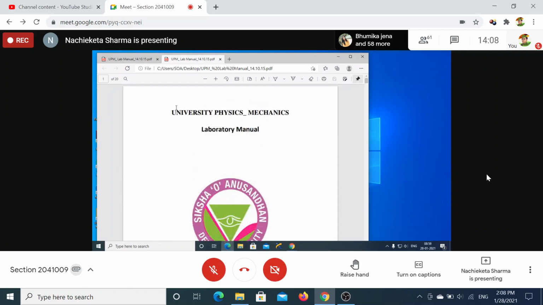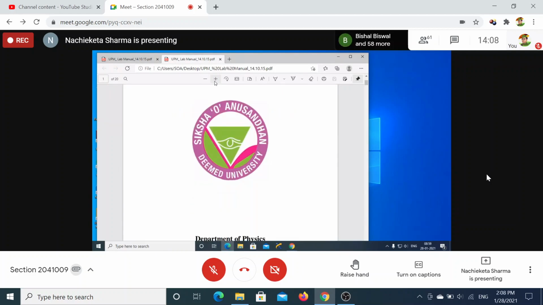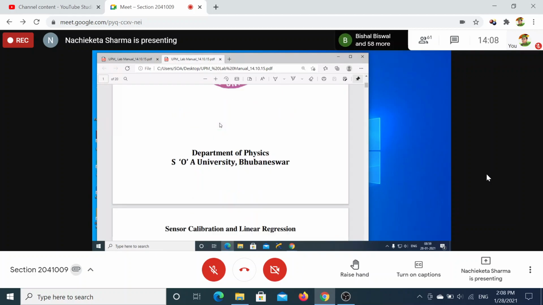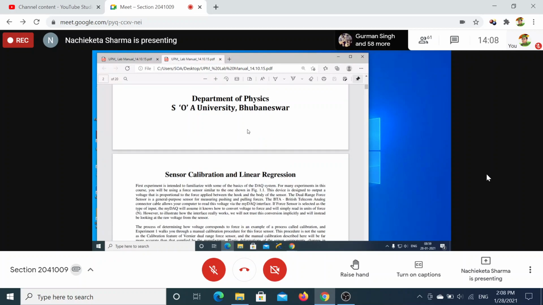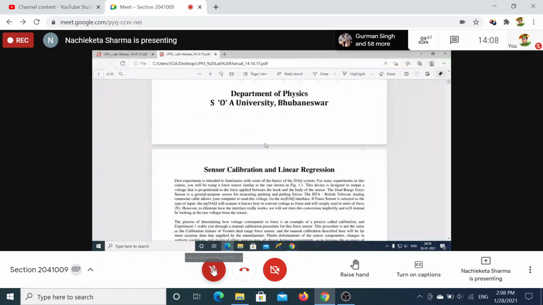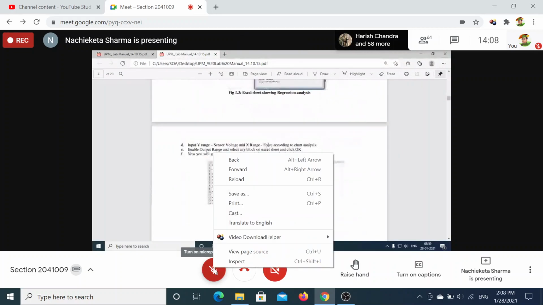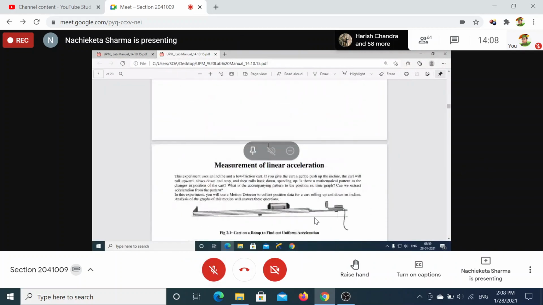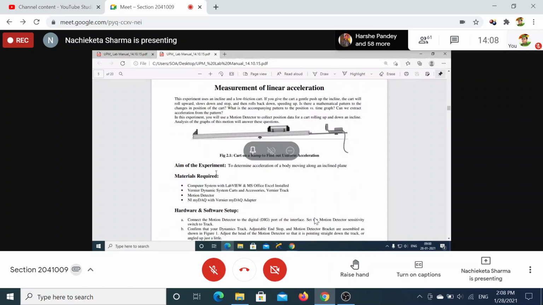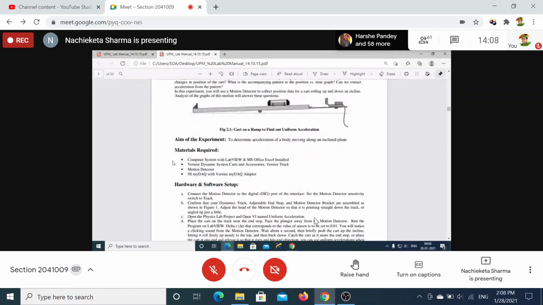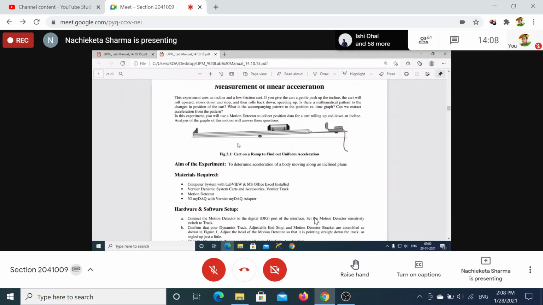Then you have to write down here. Sir will send you the manual. Are you clear? Now, can you see this one? Can you see the screen? Yes, sir. So step by step, you have to write down. Thereby, it will not be difficult for you to write in your copy. So please write down the aim of the experiment here.